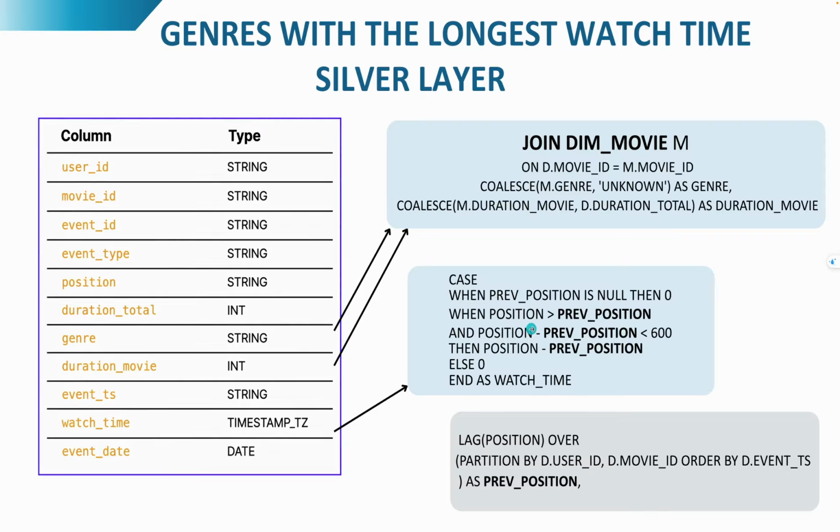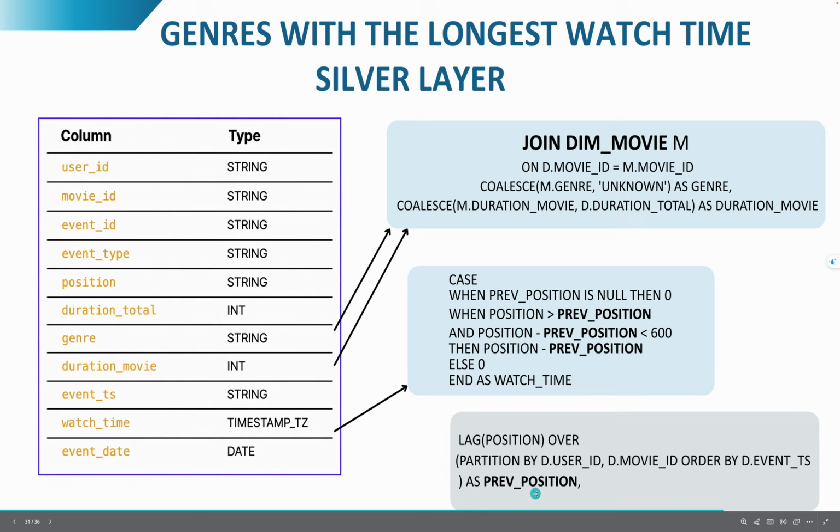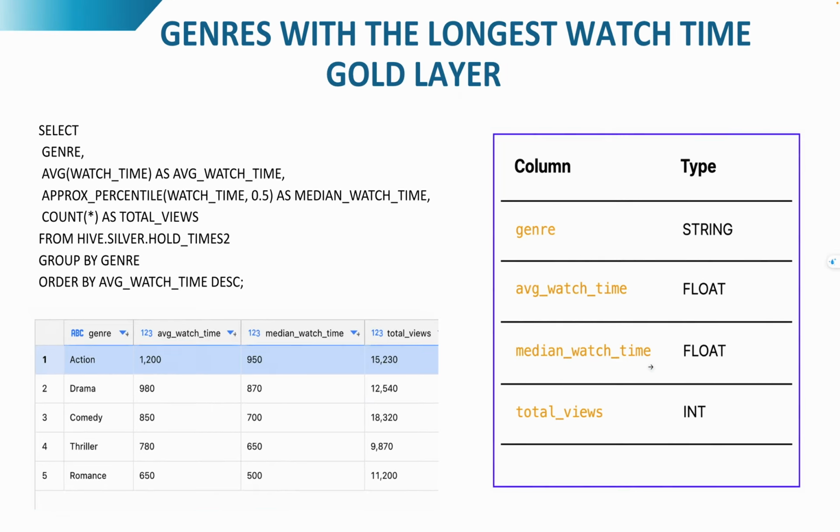As I mentioned in the previous solution, the delta approach is used to calculate watch time. The previous position is obtained using a sliding window function. And finally, we have the gold layer, and the outcome, my outcome.